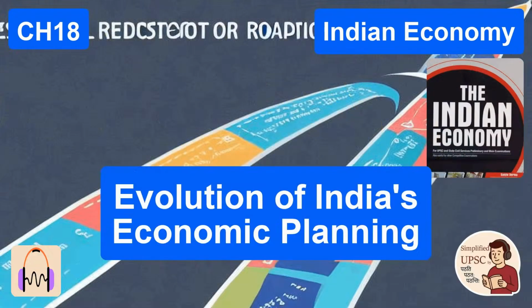Indeed it is. And for everyone listening right now, I want you to think about this final point. We successfully moved from rigid 5-year plans to a flexible 15-year vision. Right. But in a modern world that is fundamentally changing this rapidly, is even a 3-year action agenda too long? Wow. The existential challenge for the future of Indian governance isn't just about making a good plan. It's about agility. How fast can the plan change when the entire world changes overnight? Exactly. How quickly can a nation of 1 billion people pivot? That's something serious for you to chew on as you study. That is an incredibly provocative thought to end on.